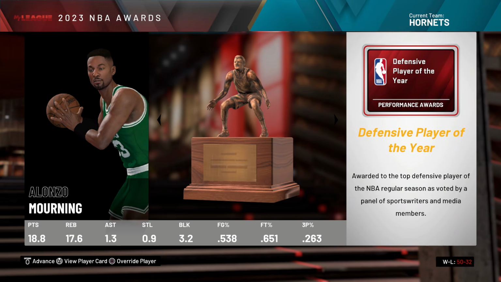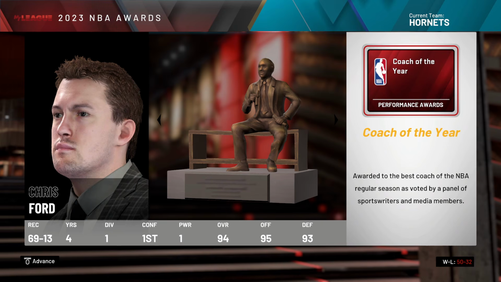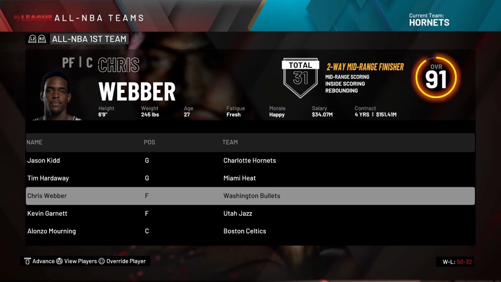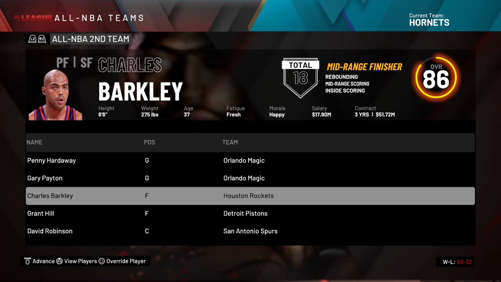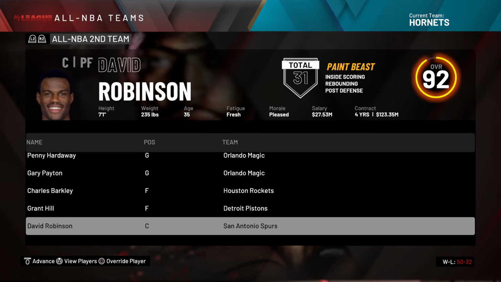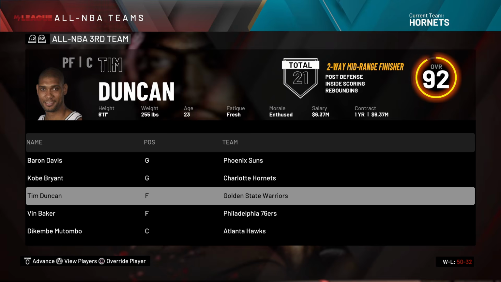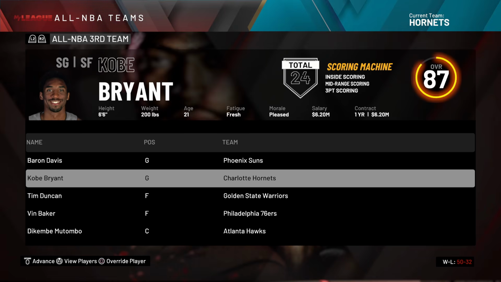It doesn't matter. Jason Terry, Alonzo again, Bonzi Wells, and Chris Ford. Jason Kidd, Tim Hardaway, Chris Webber, Kevin Garnett, and Alonzo Mourning on the first team. Penny, Gary Payton, Barkley, Hill, and Robinson on the second. And Baron, Kobe, Tim Duncan, Vin Baker, and Dikembe on the third. That is true. Why am I reading off all the teams if this isn't a resimulate?